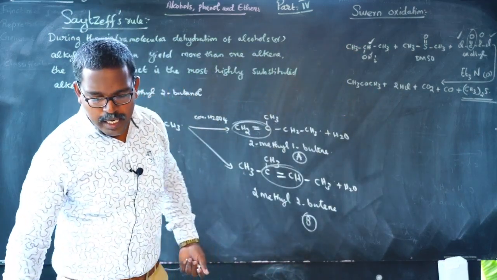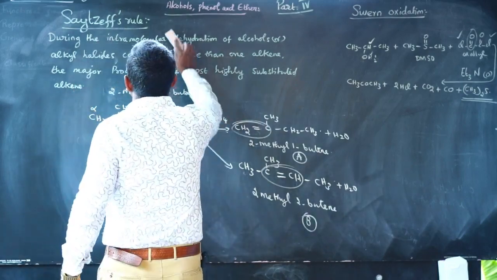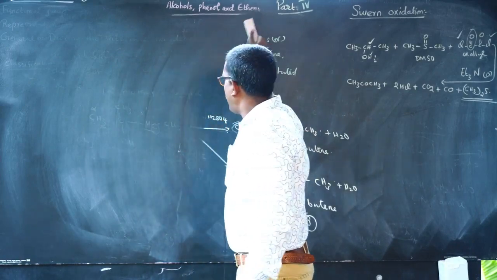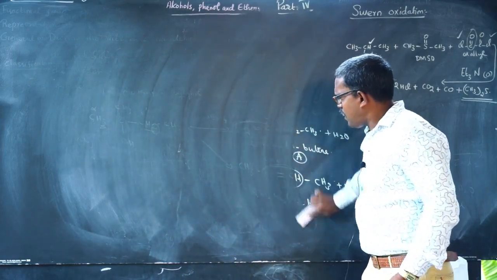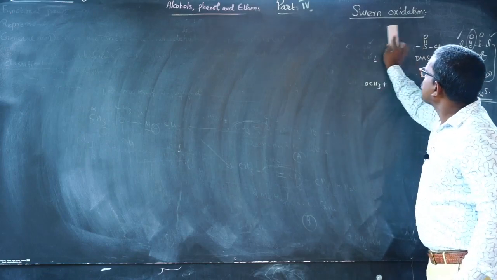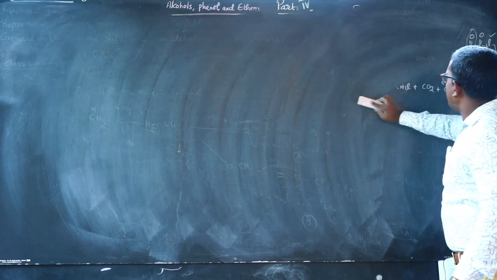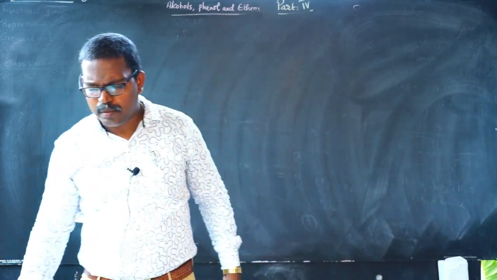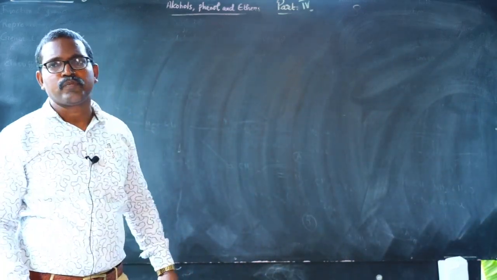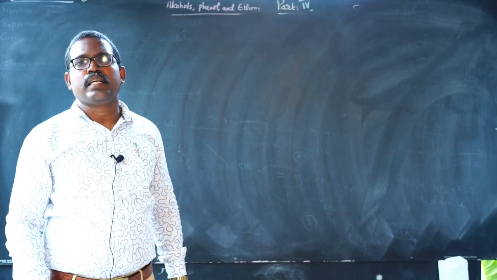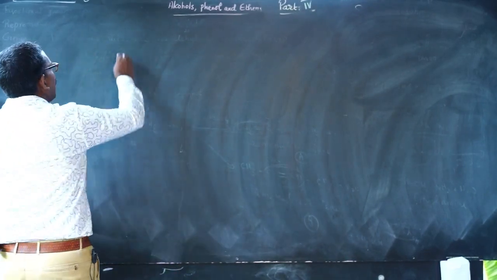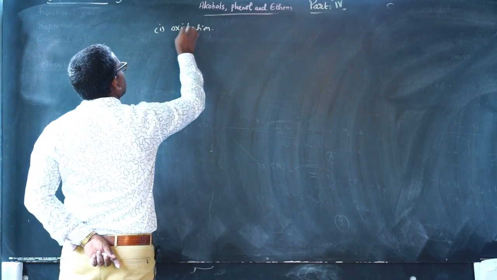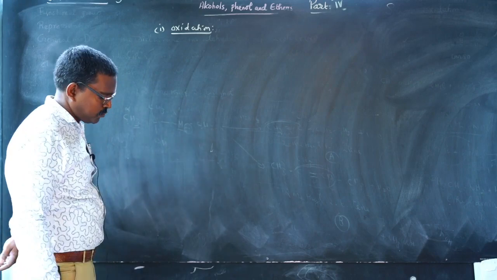Now the third part, the reactions due to the involvement of both the alkyl and OH groups. Some reactions we have already discussed. One of them is oxidation. A primary alcohol on oxidation gives an aldehyde, and the aldehyde on further oxidation gives a carboxylic acid with the same number of carbon atoms.